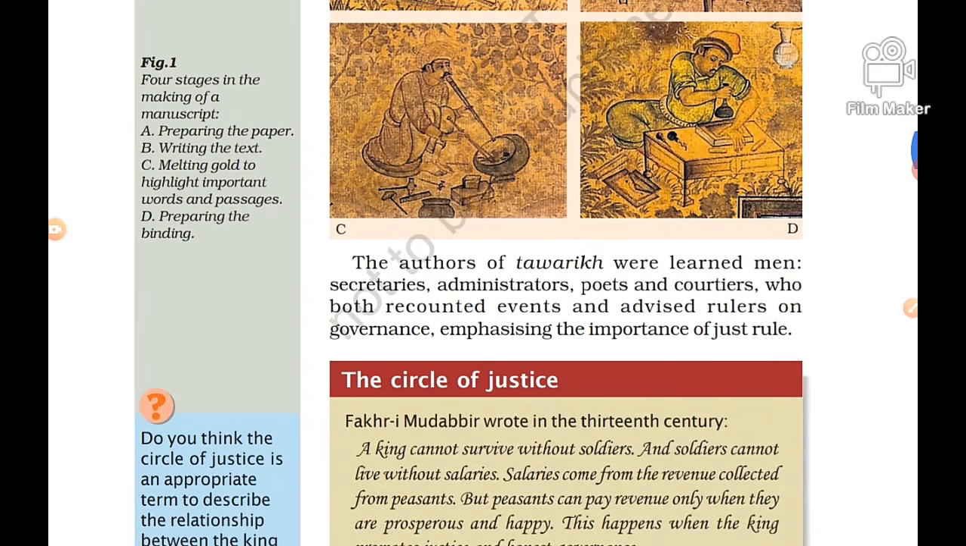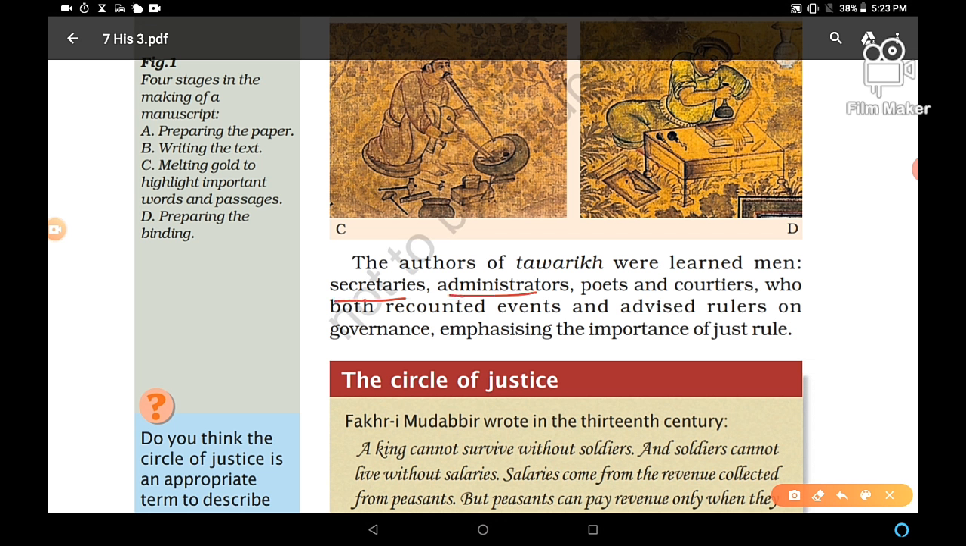The authors of Tawarikh were learned men, secretaries, administrators, poets, courtiers, who both recounted events and advised rulers on governance, emphasizing the importance of just rule. So in this way we have learnt about the rule of these kinds of rulers.